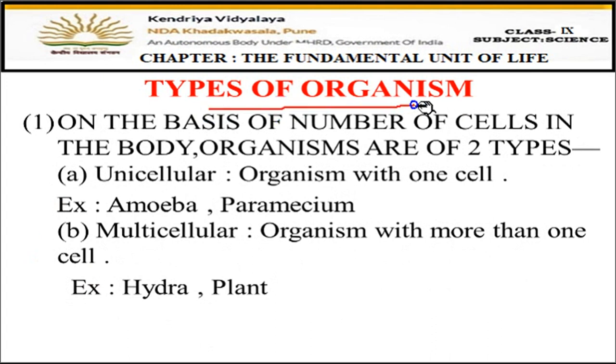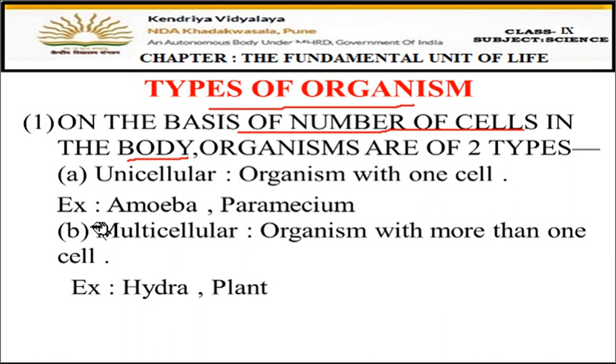Types of organisms on the basis of number of cells present in their body. Now all the animals, plants, insects are not of the same size. Size varies. We have very small animals and plants which cannot be seen with the naked eyes, and we have huge animals and huge plants also.